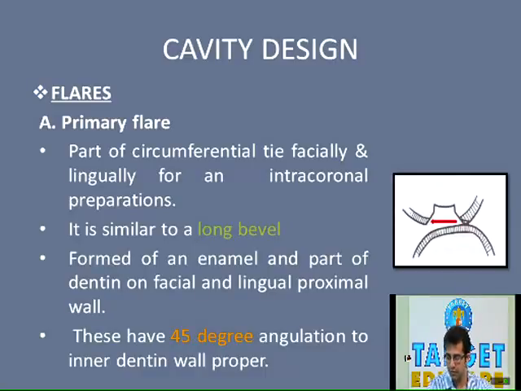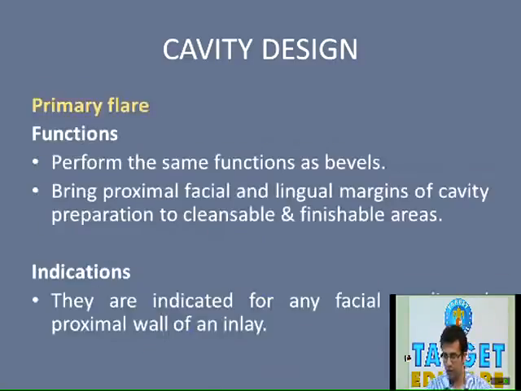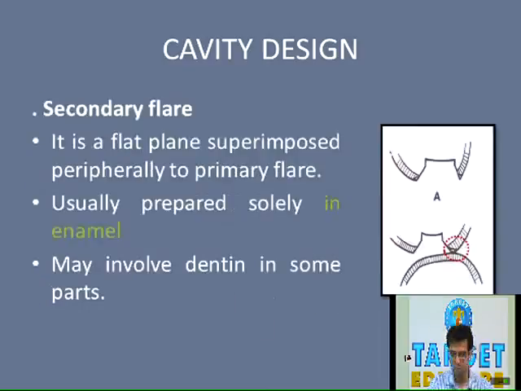As you can see in the previous slide, the tooth where the red arrow has been placed is cleared from the adjacent tooth. That clearance from the adjacent tooth can be attained in a cavity preparation for cast restoration using a primary flare. So they are indicated for any facial or lingual proximal wall of an inlay.